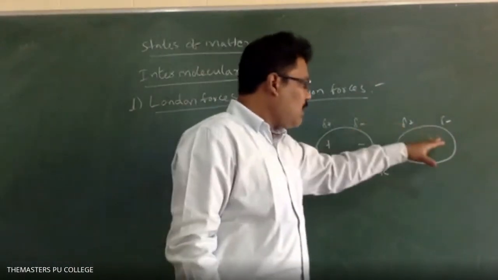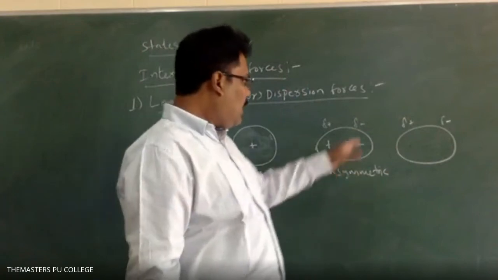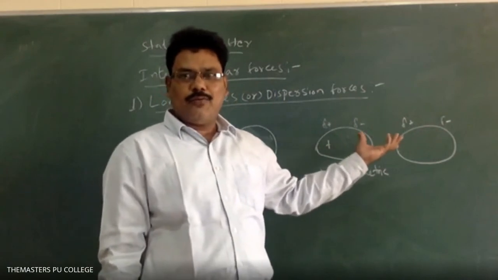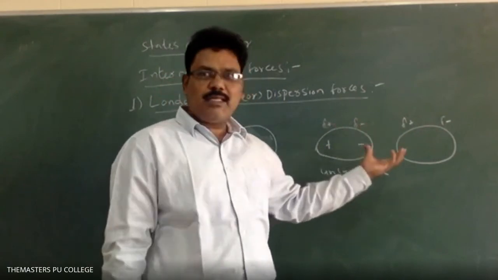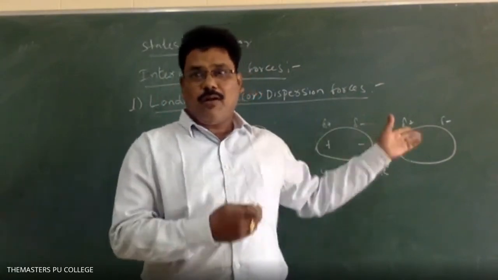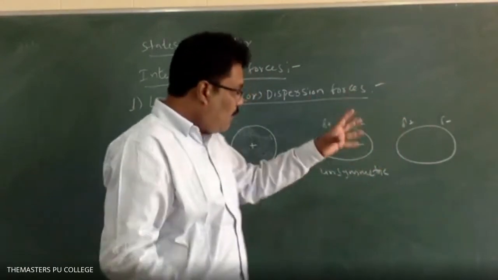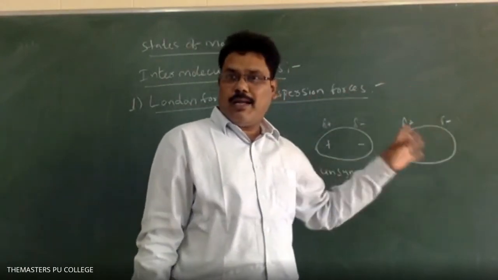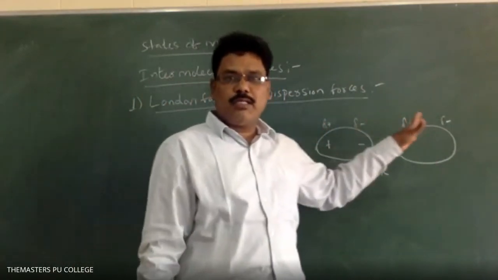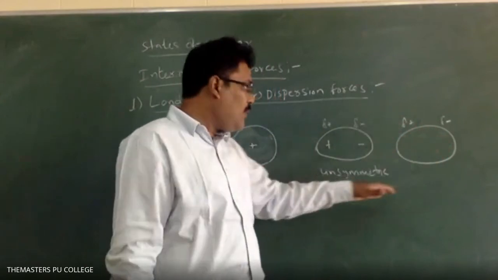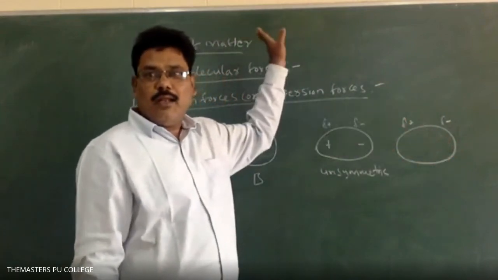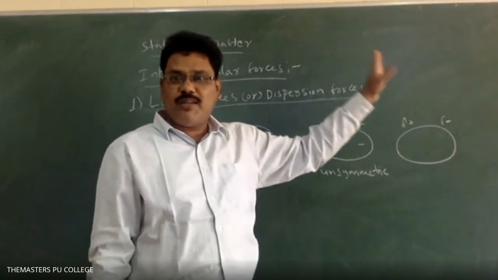So due to these temporary dipoles, one end is negative, one end is positive, and unlike poles attract. But this is very weak, because momentarily it is changing, minute by minute. It is not constant, it is not stable. So whenever temporary dipoles are raised on atoms due to the unsymmetric nature of the atoms, some attractive forces arise. Those attractive forces between the temporary dipoles of the atoms are known as London forces or dispersion forces.